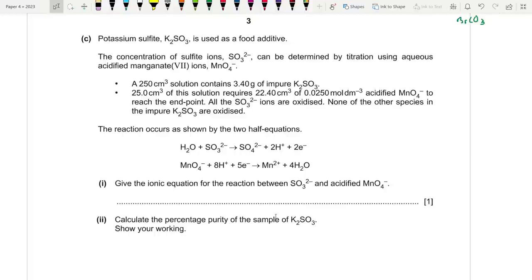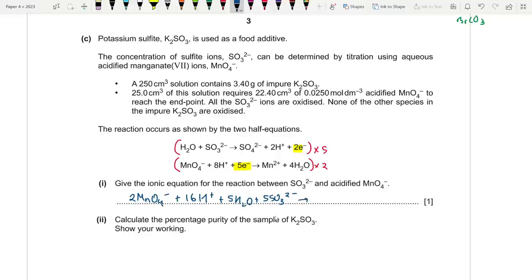Okay, potassium sulfite. Two half equations are given. To balance it out, we know that we need to multiply this by 5 and this by 2. We essentially need to balance the number of electrons. So let's do that. On the left hand side we have 2 MnO4 minus plus 16H plus, we can get rid of the electrons, plus 5H2O plus 5SO3 2 minus.